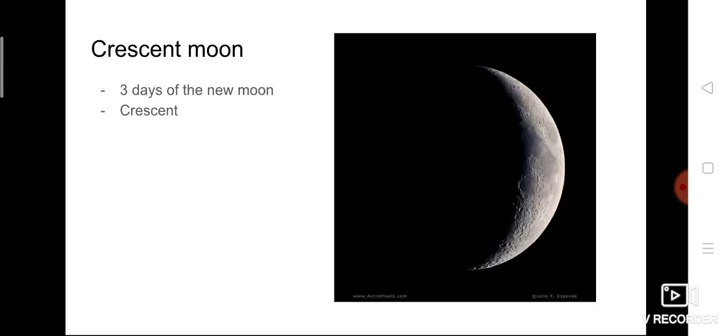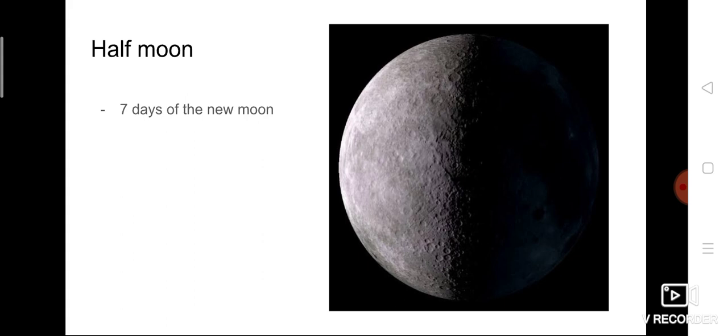The next one is crescent moon. You can see the crescent moon after 3 days of the new moon. New moon means what? No moon. So after the 3 days of new moon, you can find a small part of the moon. That is, here it was given. See, it is actually the whole moon, but only a small part. We can say 1/4 of the moon only we can see, and it looks like a crescent. Hence, it is called crescent moon. So when can you find that crescent moon? After the 3 days of the new moon. The next one is half moon.